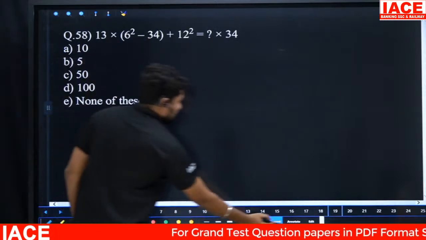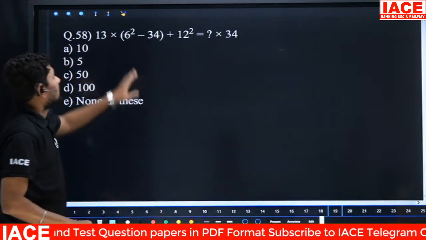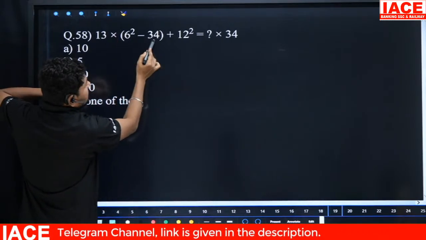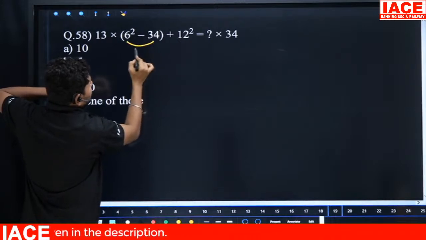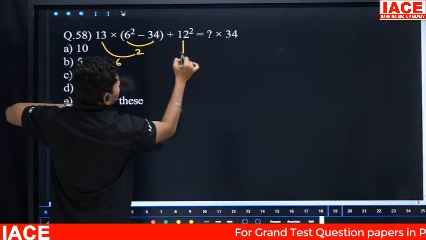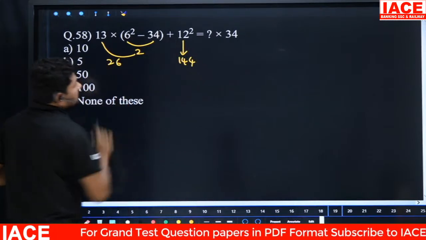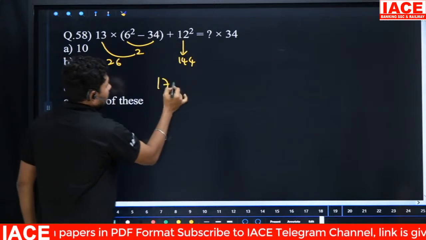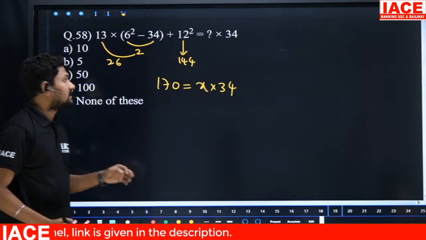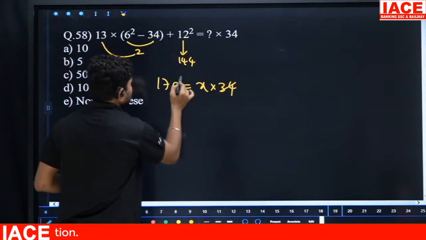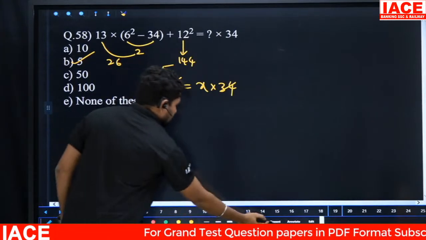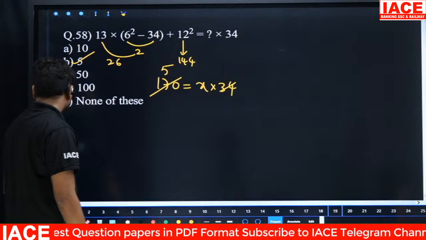Next question. 13 into 6 square minus 34. First of all, we have to focus on the bracket values. 6 square value is 36. 36 minus 34 is 2. 13 into 2 is 26. And 12 square is 144. And 144 plus 26 is 170. 170 divided by 34. The question mark I'm indicating with x here. So 170 to 34, how many times? 5 times. Then x is equal to option B. Option B here. So in the same row we are going for the next, 59th question.